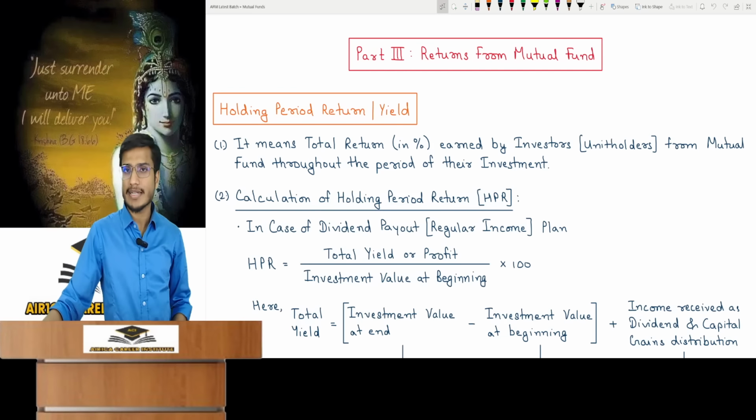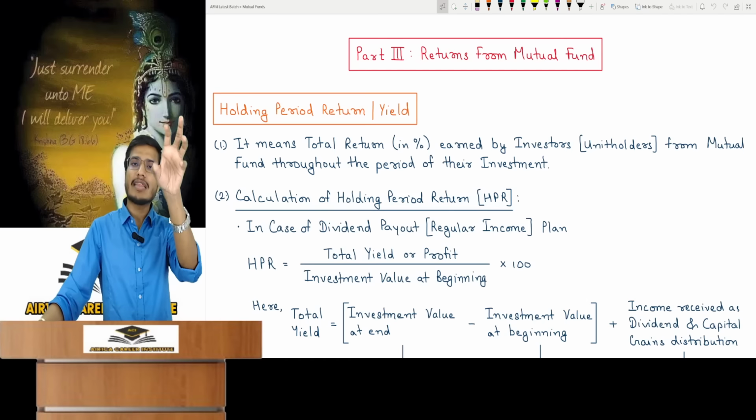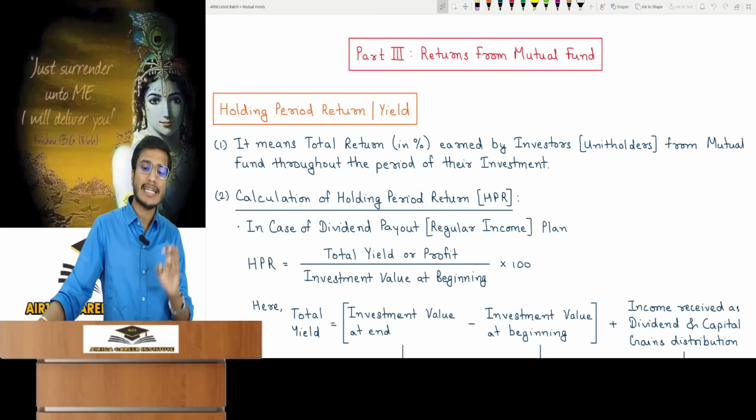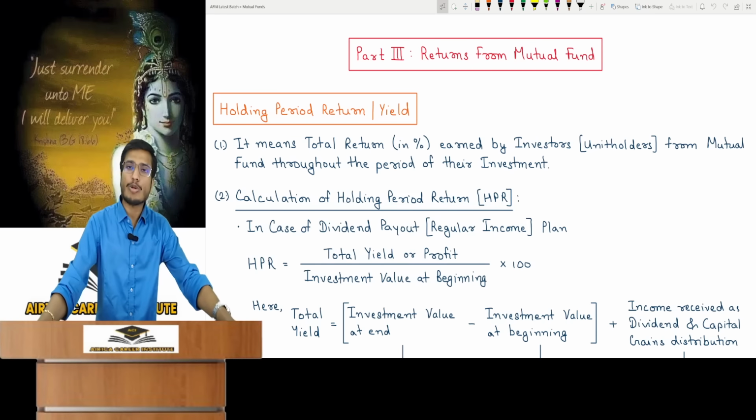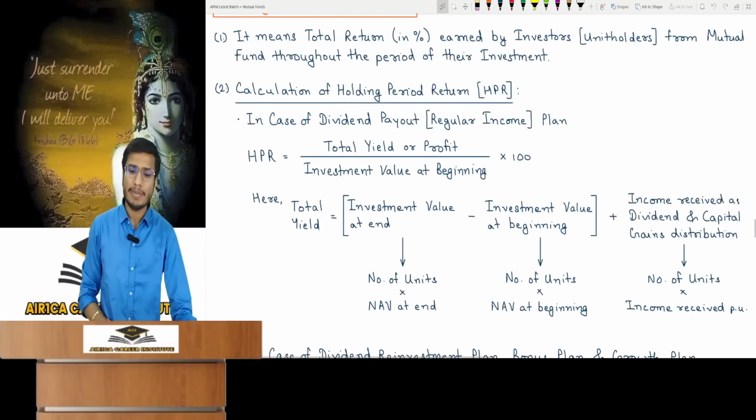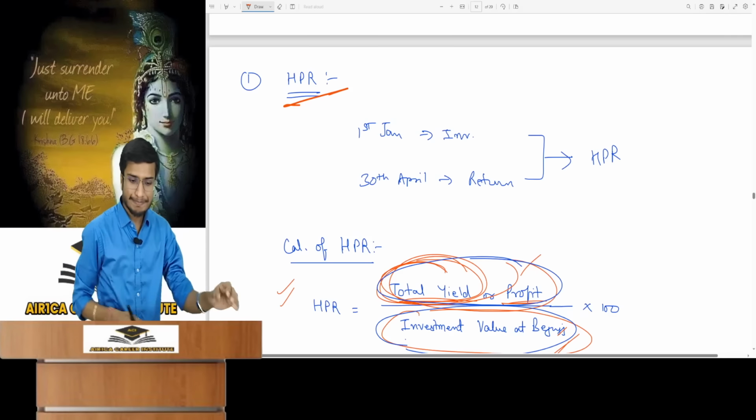Understood what holding period return is? For the total time I have held this investment, what exact return have I earned until this date? How will you calculate it? It's very easy to calculate holding period return. There is nothing to it.